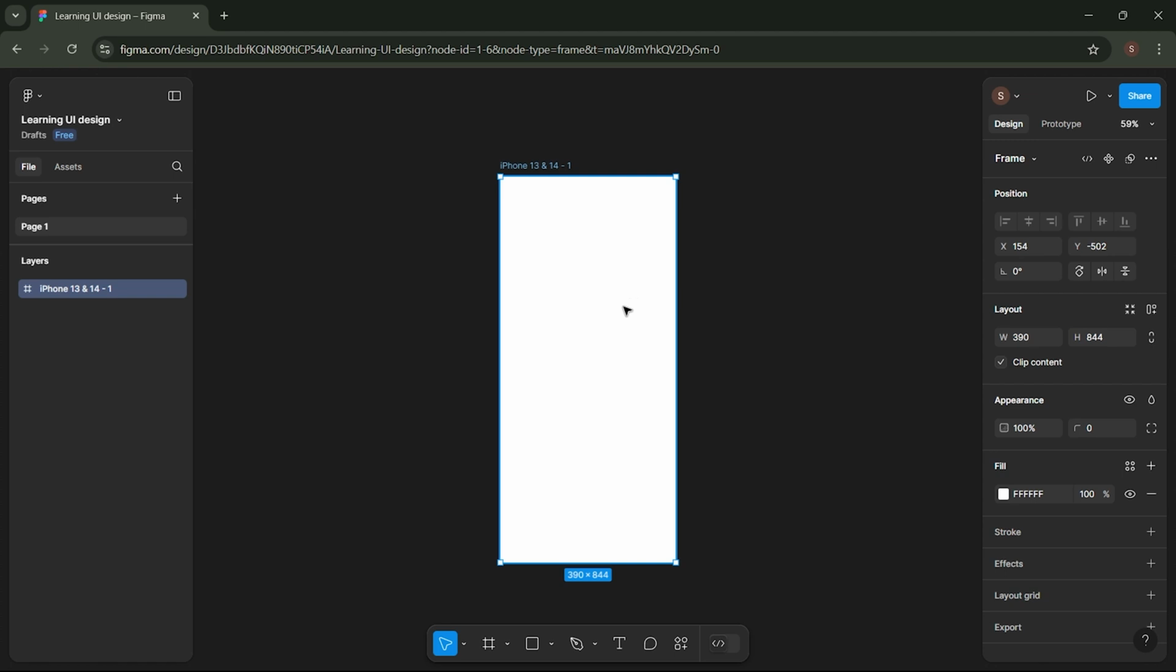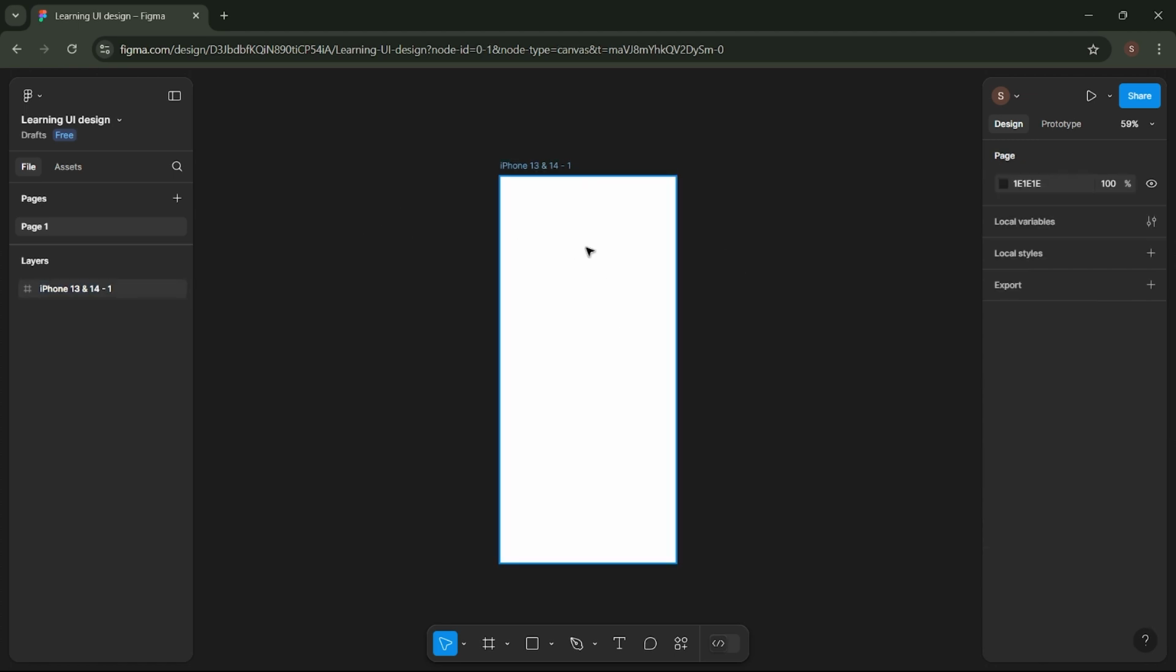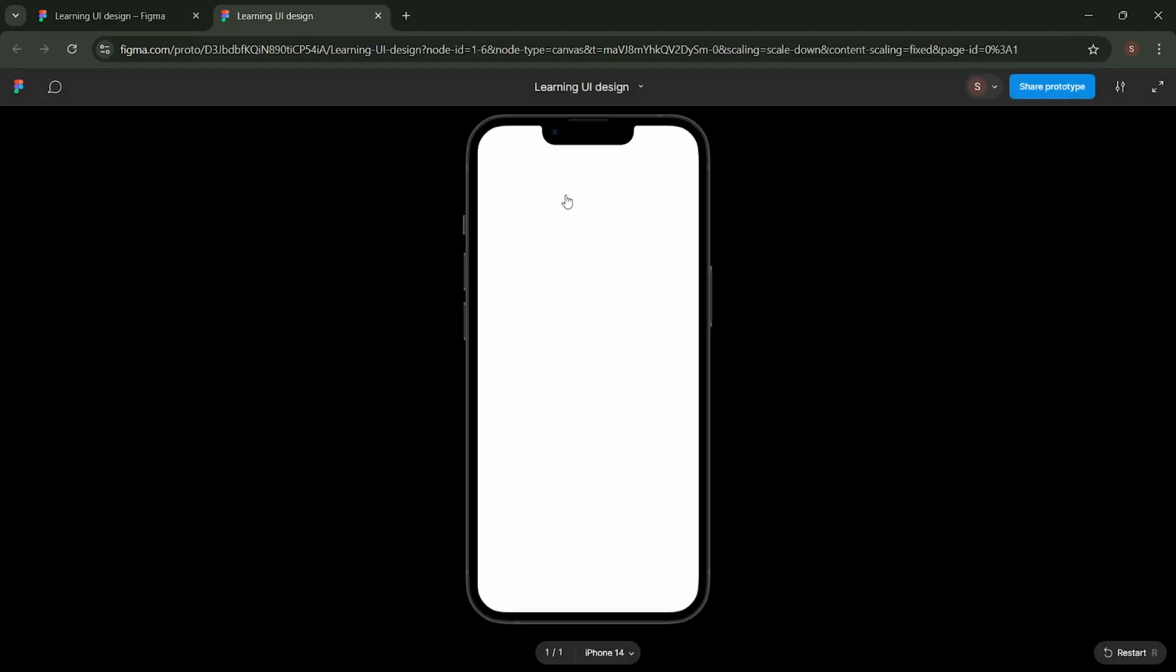You can only design within the frame, and not in the black area. Why is that? Because when we present our design, only what's inside the frame will appear in the presentation, and anything outside the frame will not be visible.